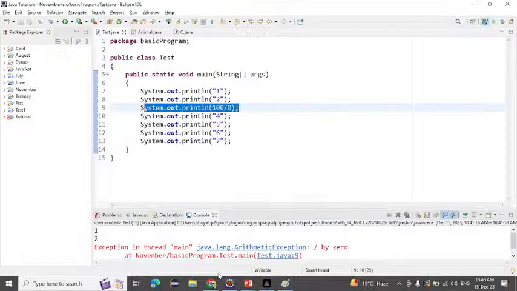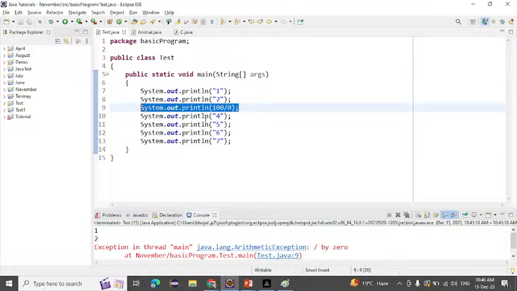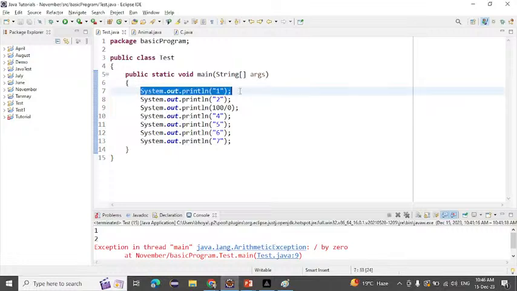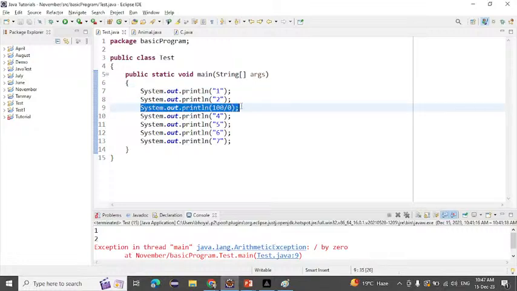Suppose here an exception comes. Now the exception comes inside this line. What will happen inside? Now we know that if we run this one, one will print first. After that two will be printed. After that an exception will come here. Which type of exception will come? That is the arithmetic exception.